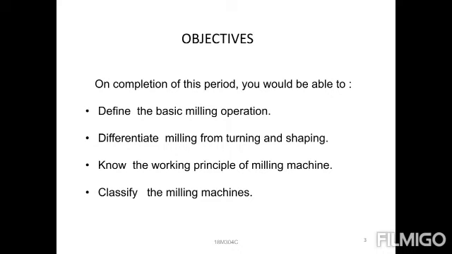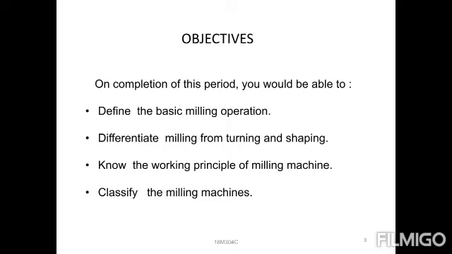In a simple way, these are the x direction, y direction and z direction. Three directions of table movements are provided in the milling operation, so that is the best performance.